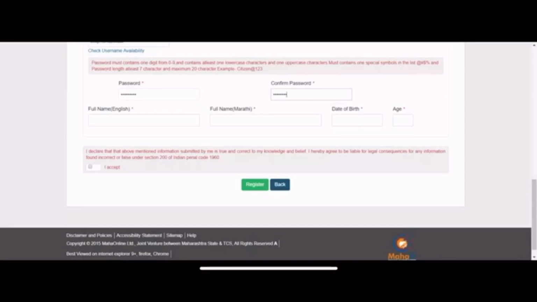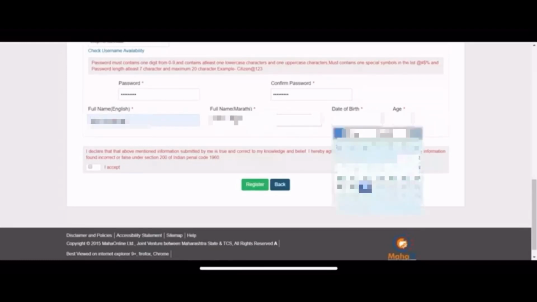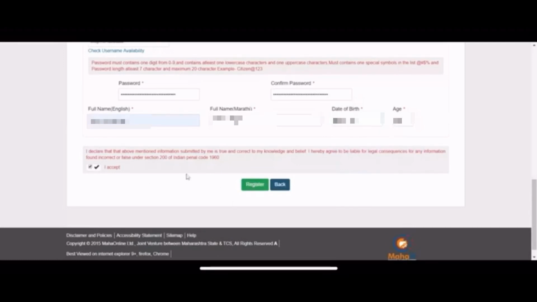Enter all the other details which have been asked, like your full name, which will be automatically translated in Marathi. Then add your date of birth and your age will be calculated. If you are a minor, that is below 21 years of age, you wouldn't be able to proceed. So be sure that you are not a minor. Now check the I accept button and then register. Press OK. This will take you to the main home page.